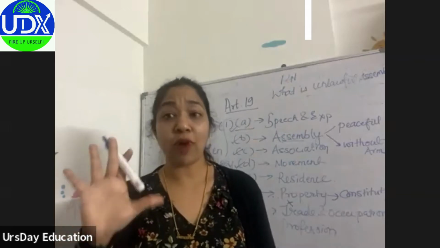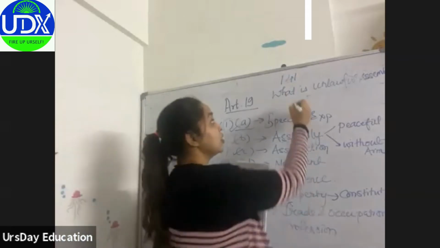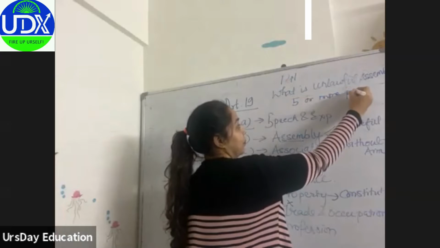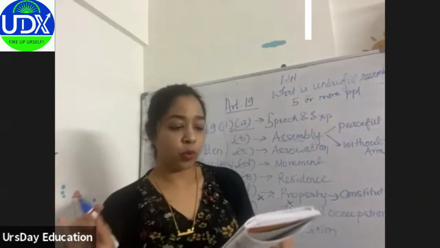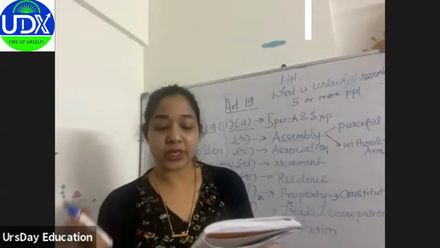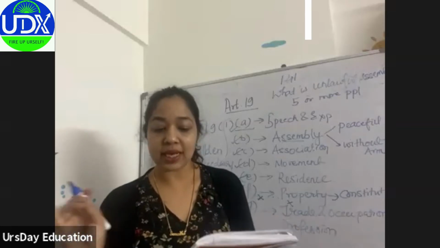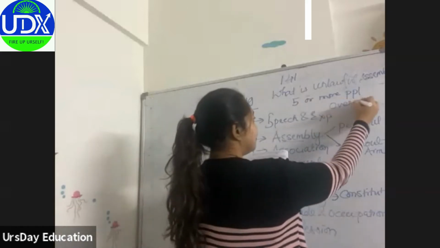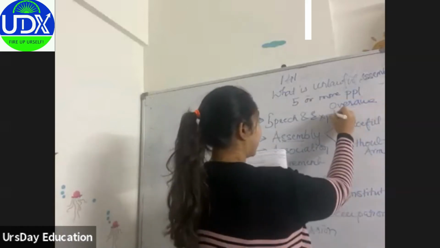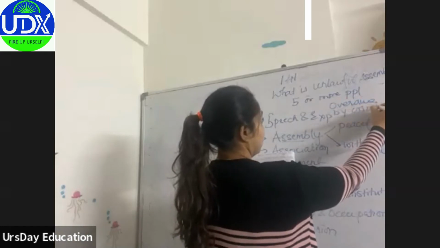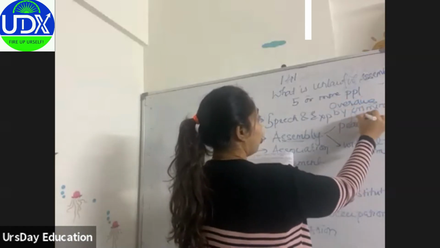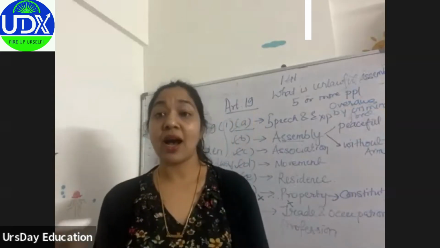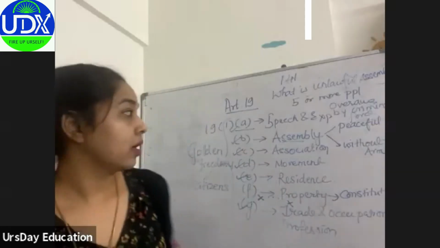So what is unlawful assembly? An assembly of 5 or more people, if the common object of the persons composing the assembly is, first, to overawe by criminal force, or show of criminal force, the Central Government.